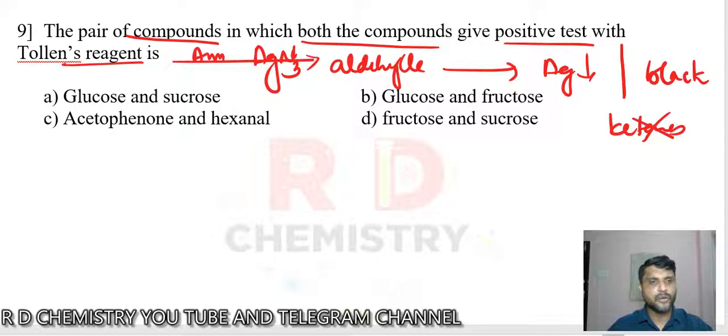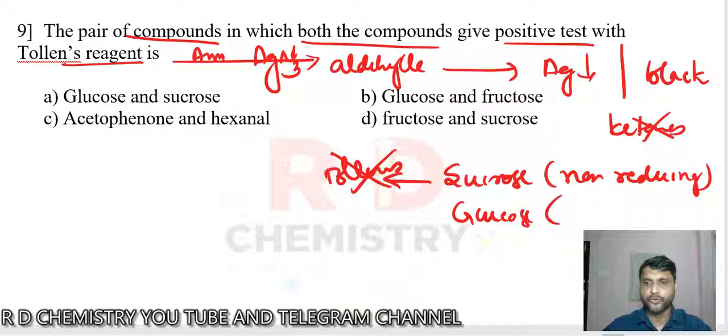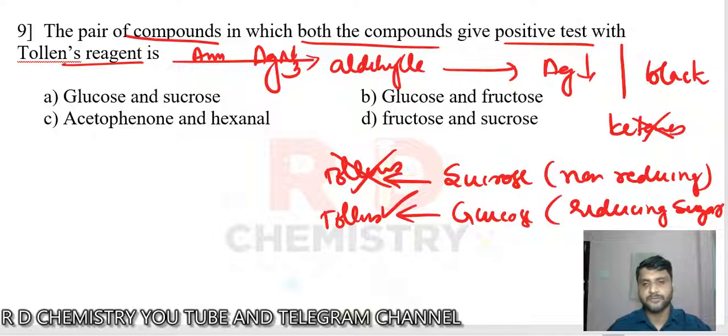Now you can see here we also have carbohydrates like glucose, fructose, and sucrose. Remember, sucrose is a non-reducing sugar. Whenever a non-reducing sugar is there, it does not react with the Tollens reagent. Whereas glucose and fructose are reducing sugars. What are reducing sugars? Reducing sugars are those sugars which can react with the Tollens reagent. They react and give the precipitate, the silver mirror test. Now both compounds in the given option should react.